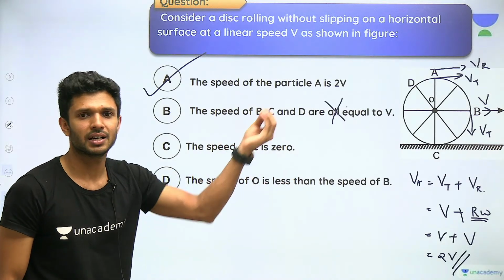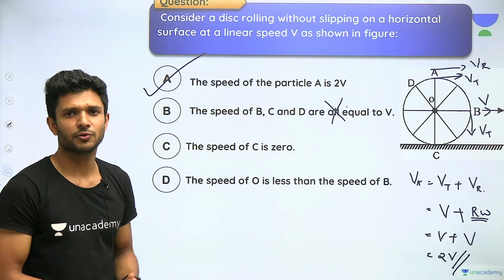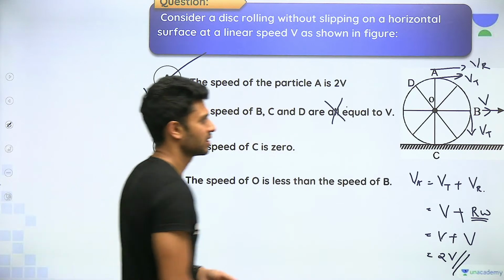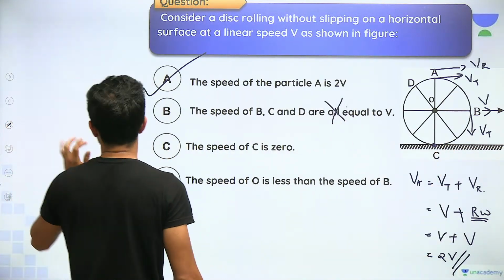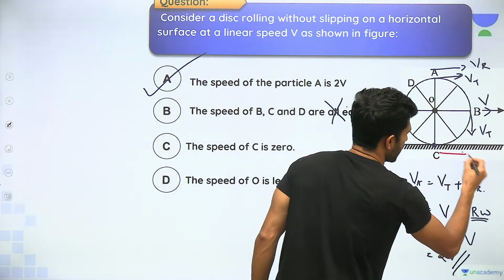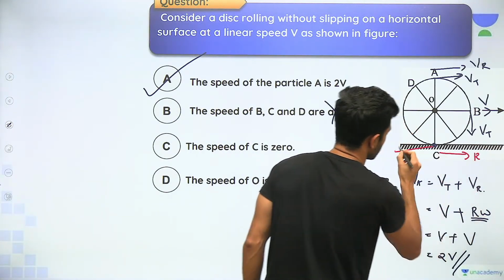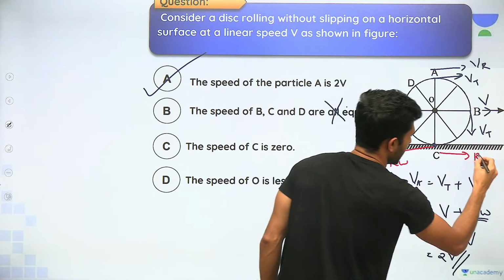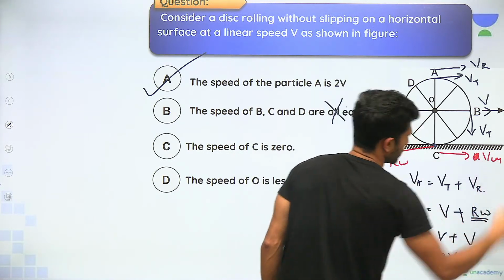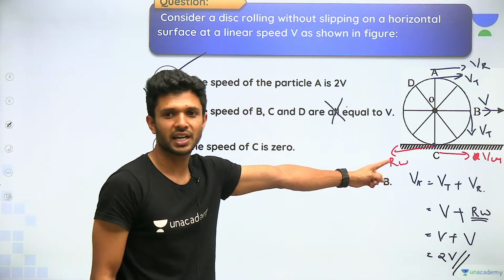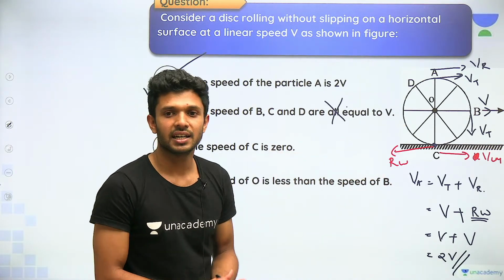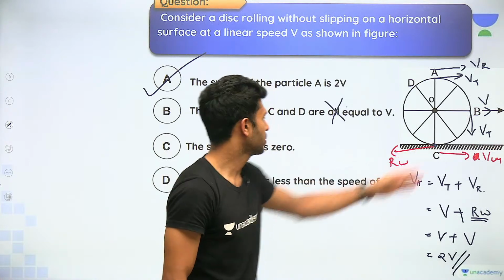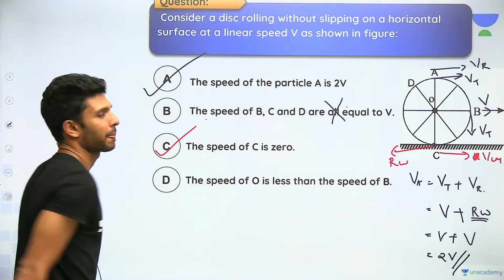The speed of point C is 0. This is the simple definition for a particle in pure rolling motion. What should be the net velocity here? हमको पता है, two velocities थे. One was R omega, and here it was velocity of center of mass. They have to cancel. When they cancel only, it will be pure rolling motion, and then the velocity at the point C will be equal to 0. ये भी correct.